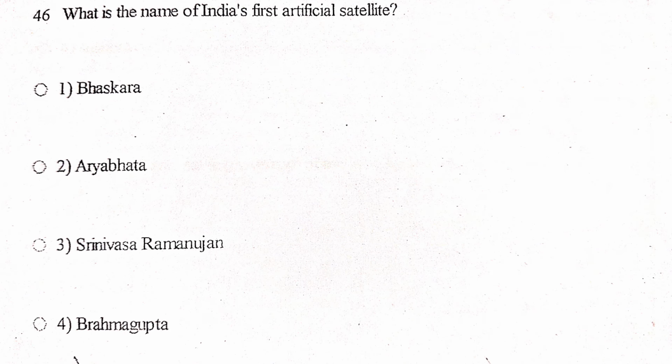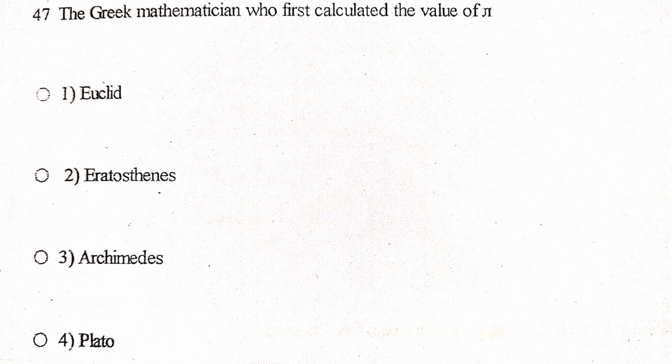Next one, what is the name of India's first artificial satellite? Bhaskara, Aryabhatta, Srinivasa Ramanujan, Brahmagupta. The answer is Aryabhatta. Aryabhatta is India's first artificial satellite, launched in 1975. Next one, the Greek mathematician who first calculated the value of pi. Euclid, Eratosthenes, Archimedes, Plato. The answer is Archimedes. Archimedes was the Greek mathematician who first calculated the value of pi accurately.